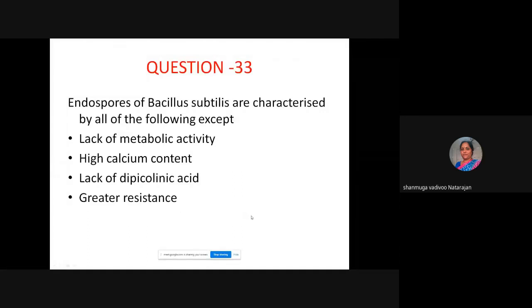The most important chemical component I have told you, dipicolinic acid, isn't it? So it says lack of dipicolinic acid, so that is the answer. They don't have any metabolic activity, their calcium content will be high and they are highly resistant. So they have dipicolinic acid.